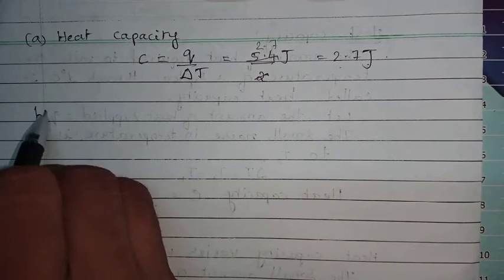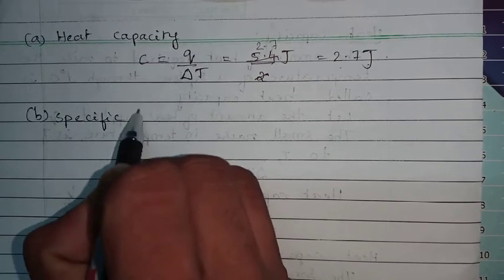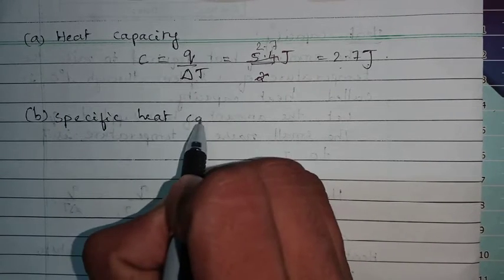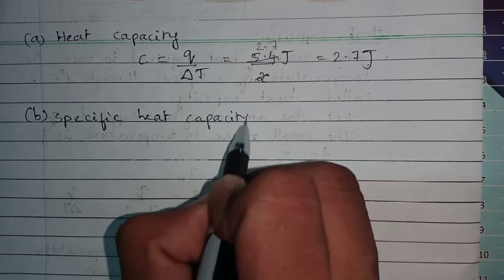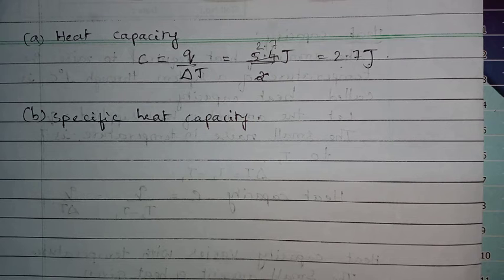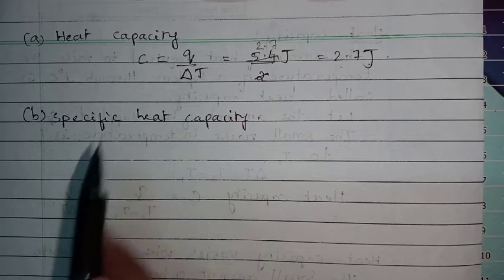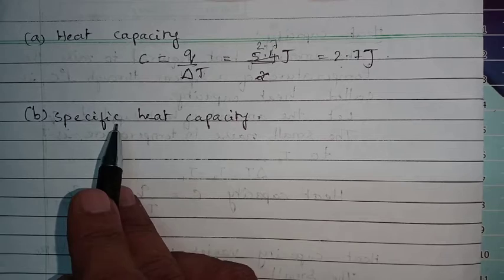Okay, next, second one, specific heat capacity. Manually you can calculate it. For 3 gram we require 5.4. For 1 gram, how much? Just for 1 degree, actually here 2 degrees Celsius.